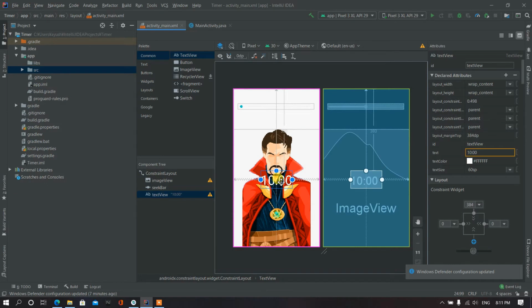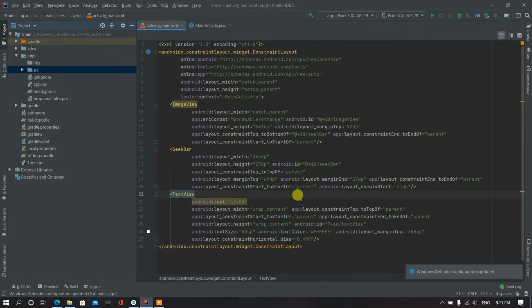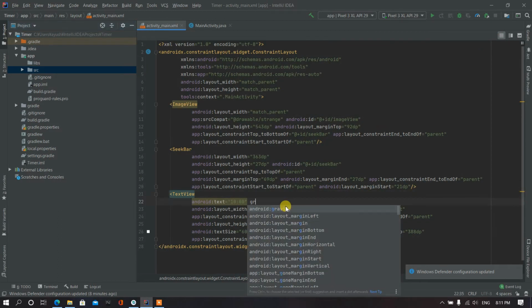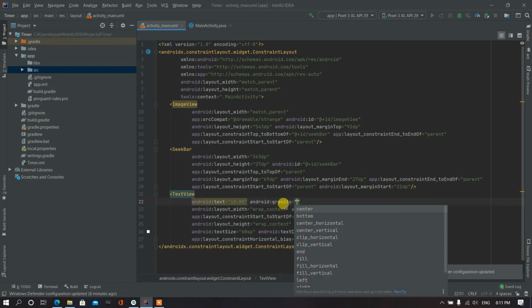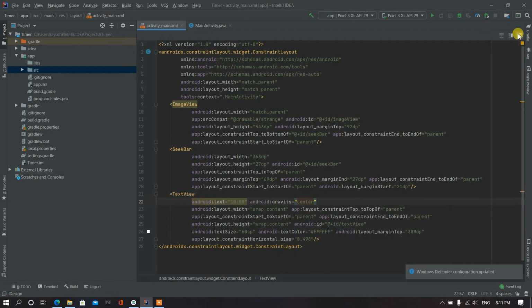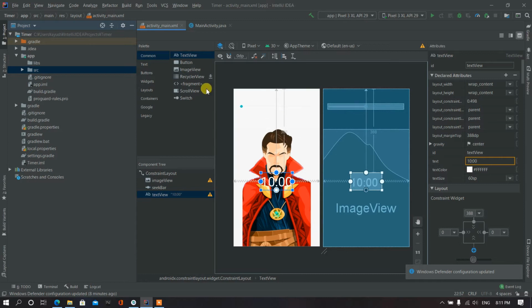Okay, now we have to adjust it accordingly. So okay, now it looks good, and we have to set the gravity also. So gravity will be center. Okay, looks promising. Now at last we want the button.